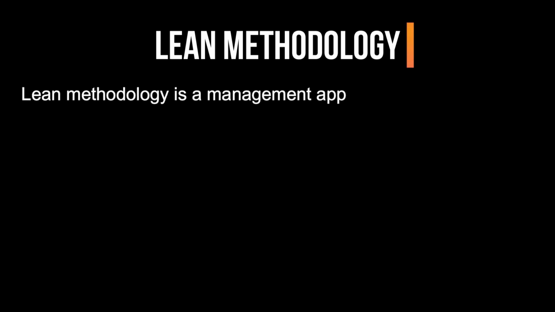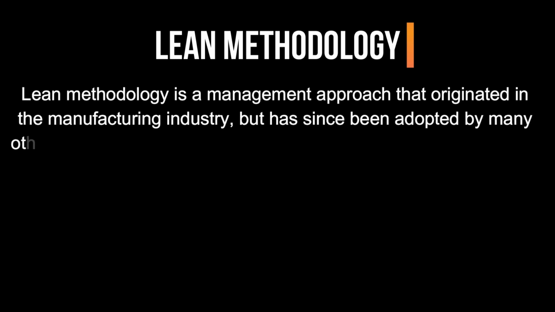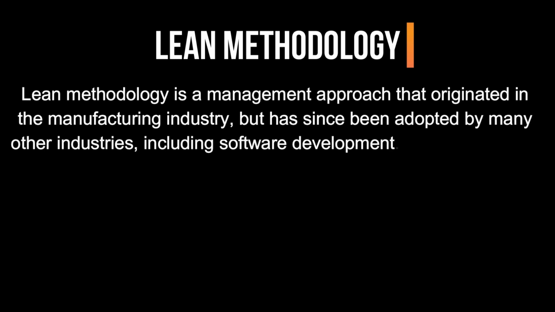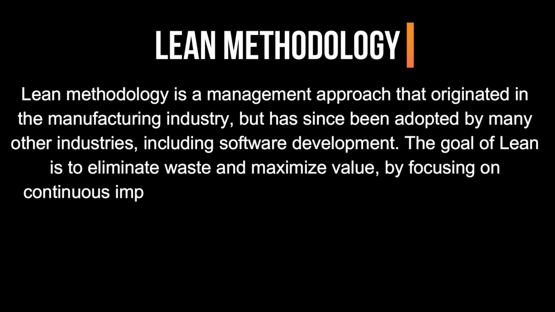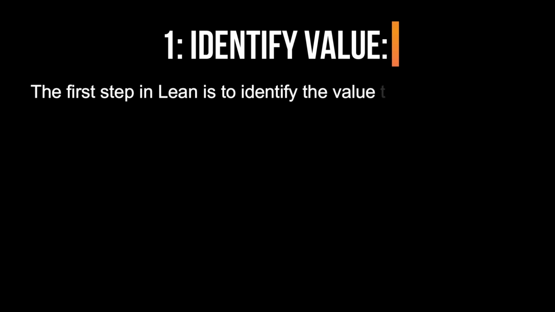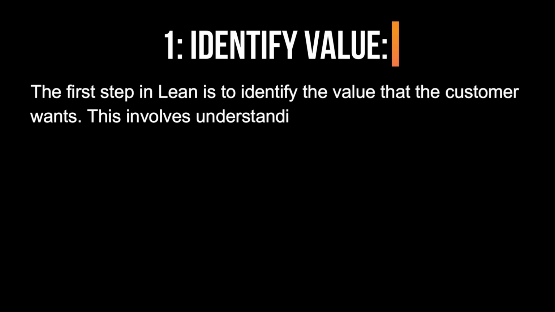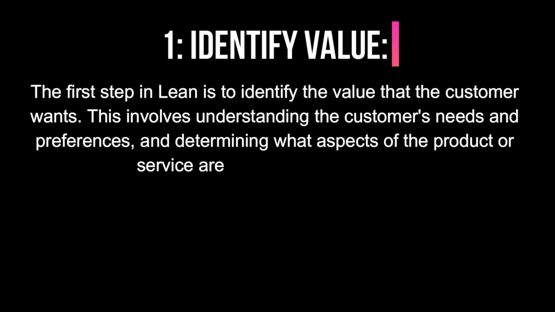Lean methodology. Lean methodology is a management approach that originated in the manufacturing industry but has since been adopted by many other industries, including software development. The goal of Lean is to eliminate waste and maximize value by focusing on continuous improvement, customer satisfaction, and respect for people. The core principles of Lean are: 1. Identify value. The first step in Lean is to identify the value that the customer wants. This involves understanding the customer's needs and preferences and determining what aspects of the product or service are most important to them.